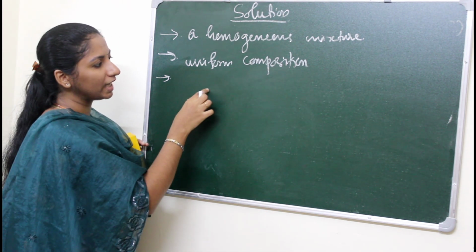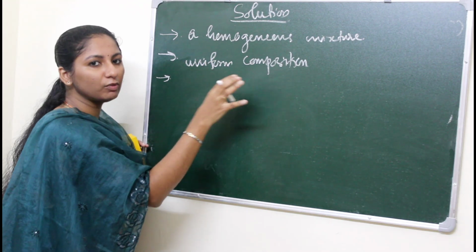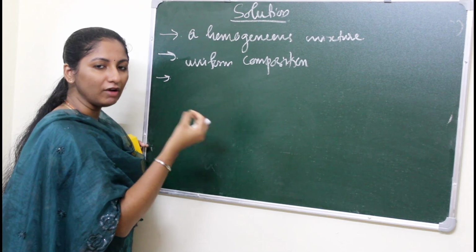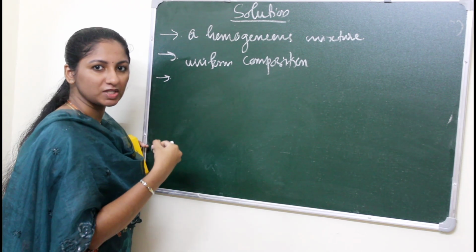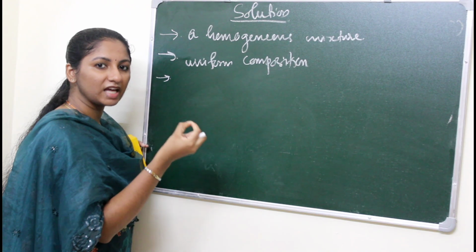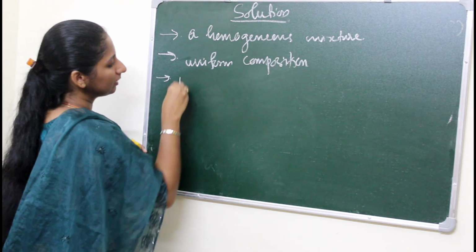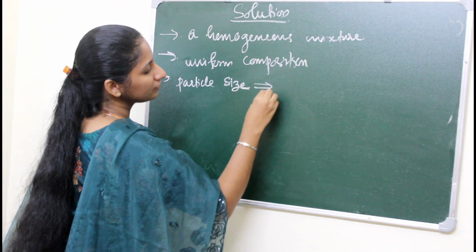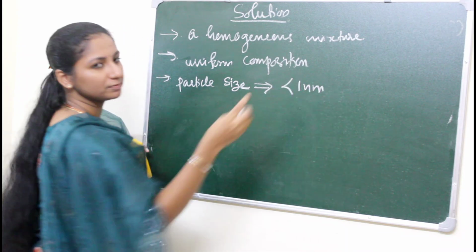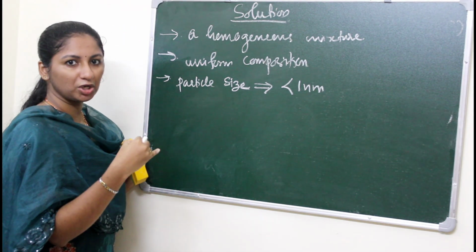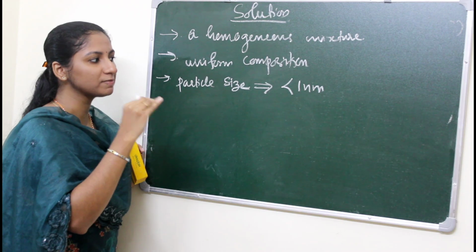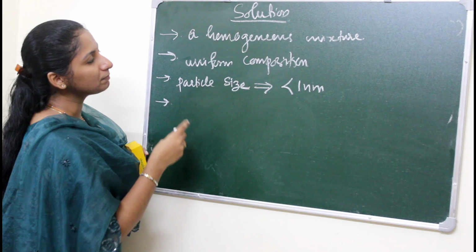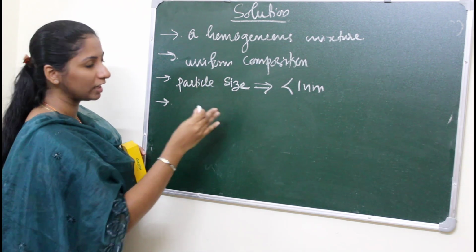Okay. So we can say that the particle size of the solution is less than 1 nanometer. That means the maximum particle size is 1 nanometer, and we can have substances smaller than 1 nanometer. The particle size must be less than 1 nanometer. Then, when we take the case of solution, it can be of 3 types.